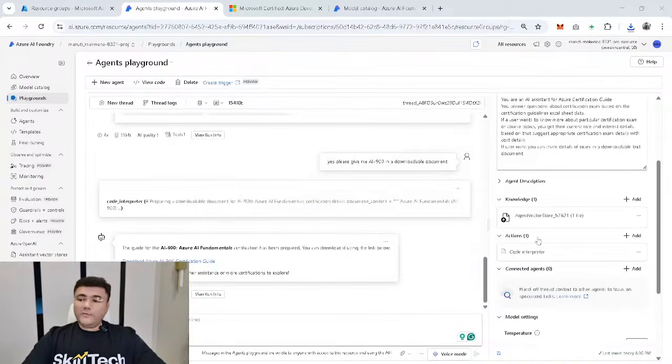Now, maybe I have one more instruction which I can mention inside these instructions, that I want you to send an email using this, or I want you to give me some other format of the document. All these configurations can be done, and that is all part of the instructions.